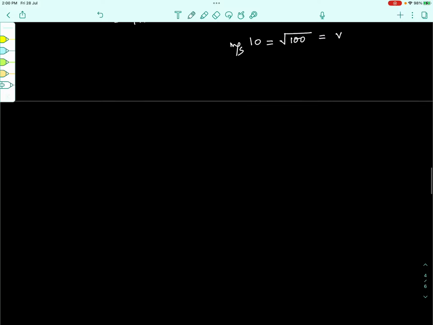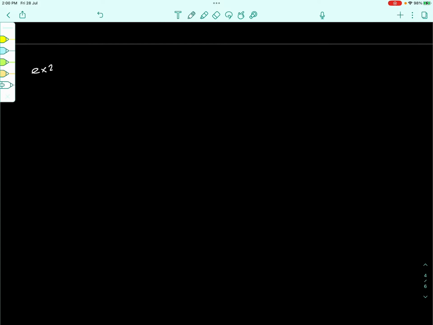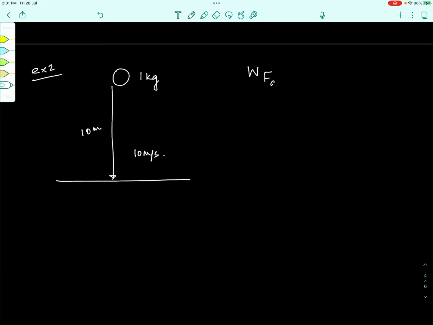Let us take another example. Example number 2 is, an object of mass 1 kg falls through a vertical height of 10 meters and reaches the ground and gains a velocity of 10 meters per second in the process. The question is, what is the work done by air resistance on the object? Find out the work done by the air resistance, the force due to the air, in the process of the block moving down a distance of 10 meters.